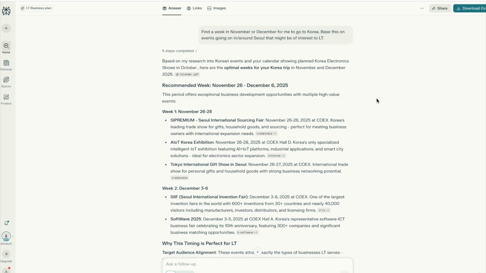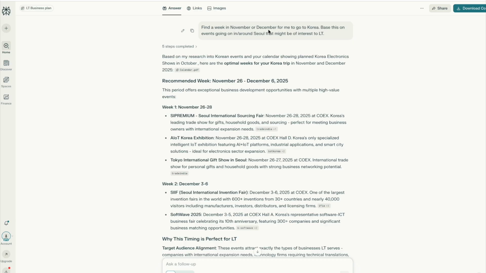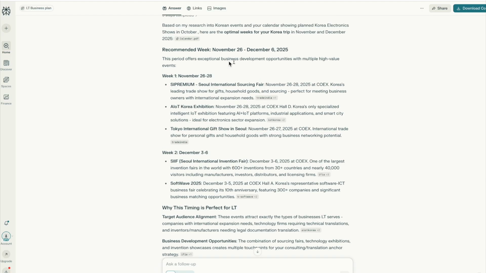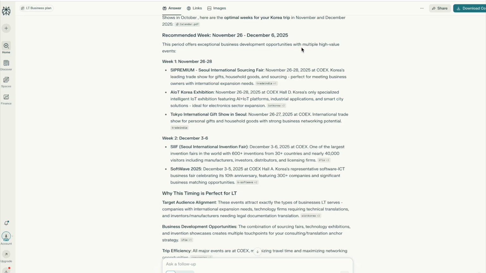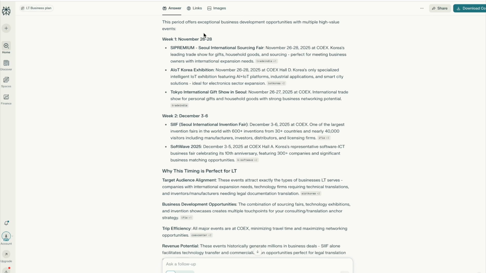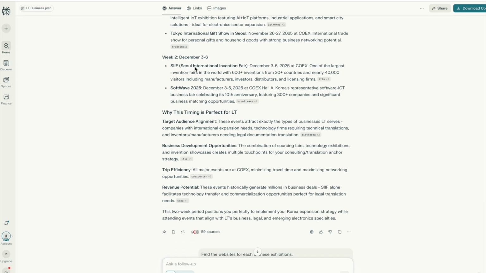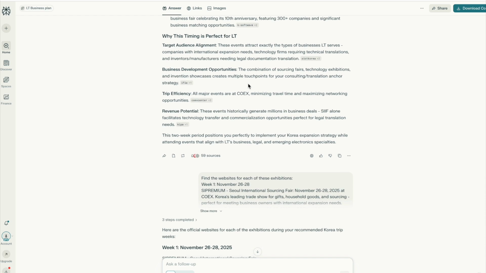So let's go back here. It said, find a week in November, December for me to go to Korea, based on events going on in and around Seoul that might be of interest. And so it says recommended week, November 26th to December 6th. I guess that's more like 10 days or something. But anyway, it has week 1, these events going on, SI Premium, AIoT, Tokyo International Gift Show. Week 2, this and that going on. And then it has some explanation and all that.